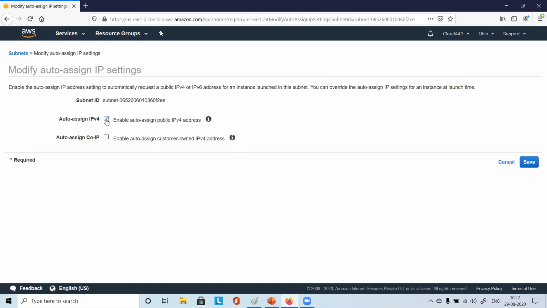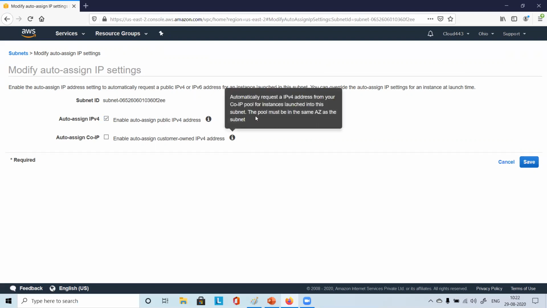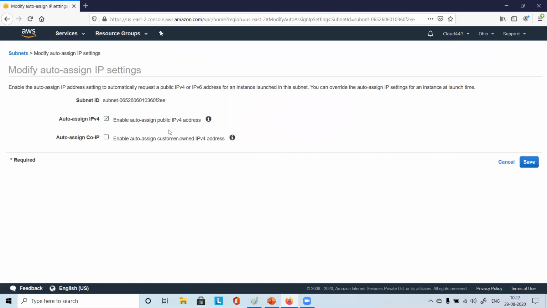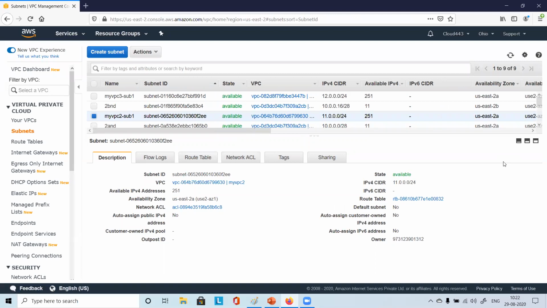So it depends on this option. If it is ticked here, enable auto assign public IPv4, and while launching the instance, if you choose use subnet setting, that time it will enable. Otherwise, no, you can enable or disable while launching the instance directly as well, right? So for now, I'll just leave it like that. I am not assigning the public IPv4 address. I'll just cancel this. Okay, just to show you.